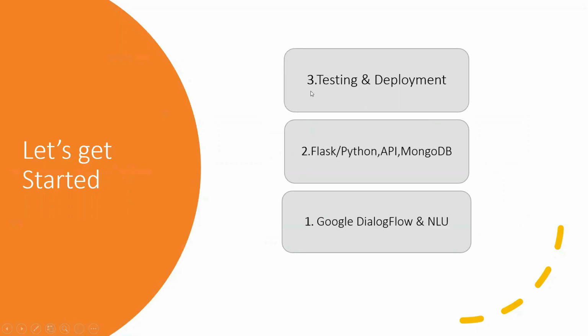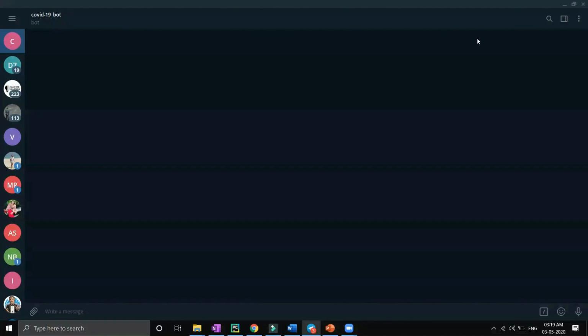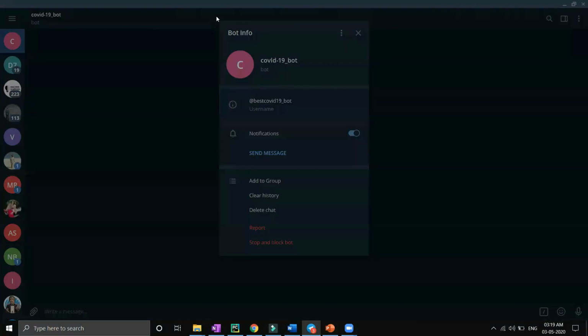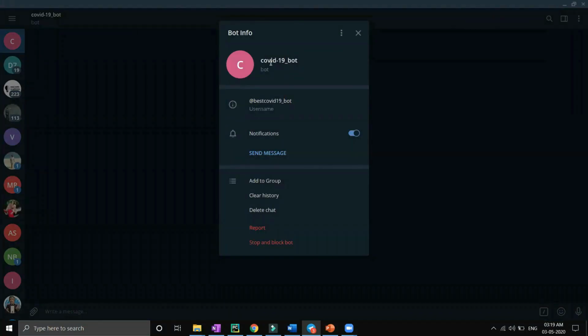I divided this development into three parts. First is Google Dialogflow and NLU. We will be understanding Google Dialogflow and NLU. After that, we will be understanding Flask, Python API integration and MongoDB. And third, we will be testing it on Postman and deploying it further on Pivotal Cloud Foundry or Heroku. So before starting, let's quickly check how the final chatbot looks.